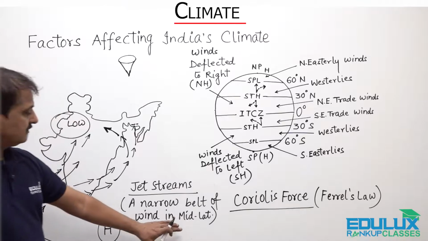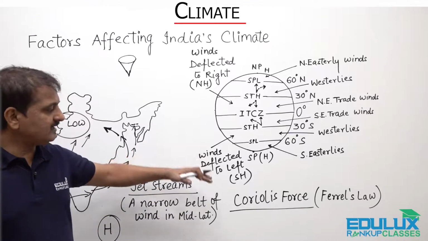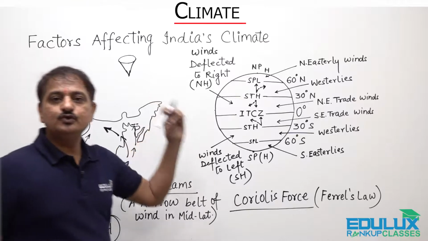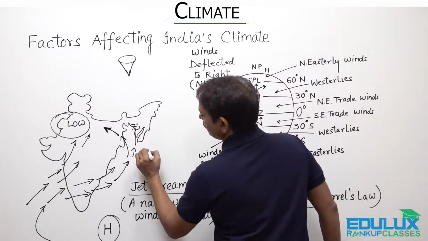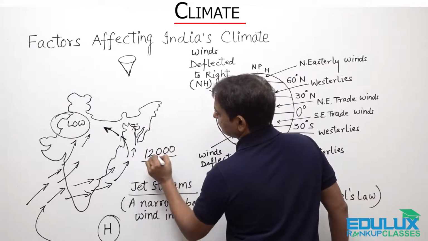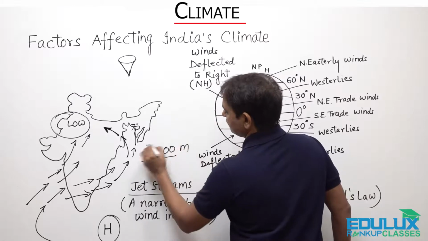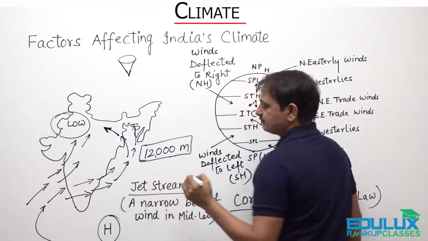So these are active in the mid latitude or above the mean sea level, about 12,000 meter or 12 kilometer, in the upper atmosphere.